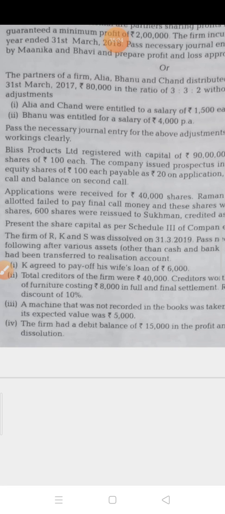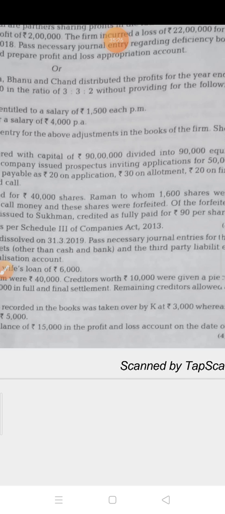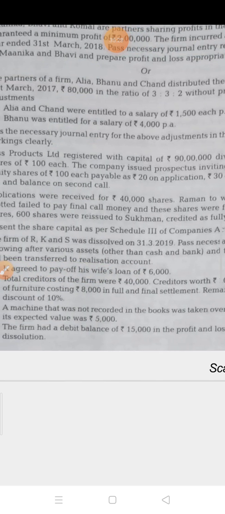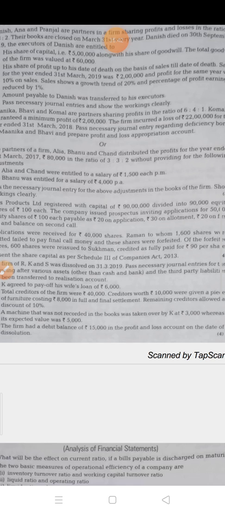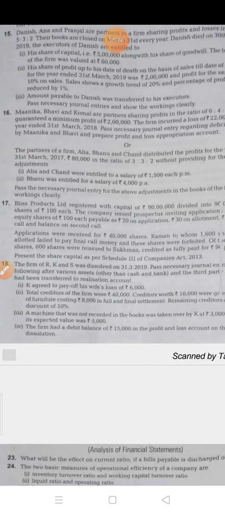Next is total creditors of 40,000, and creditors of 10,000 were given a piece of furniture costing rupees 8,000 in full and final settlement. Remaining creditors allowed a discount of 10%. So here the total creditors of the firm 40,000, but out of the 40,000, creditors of 10,000 were given furniture costing 8,000 in full and final settlement.